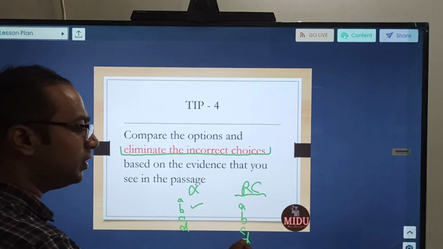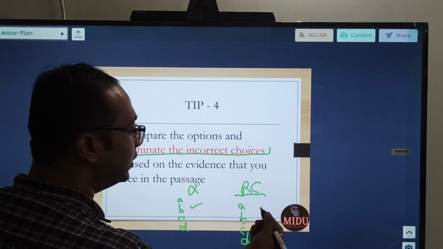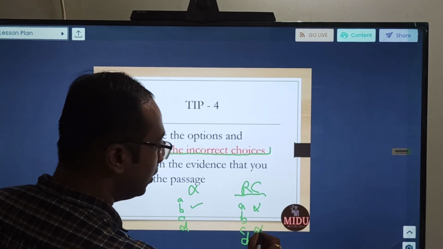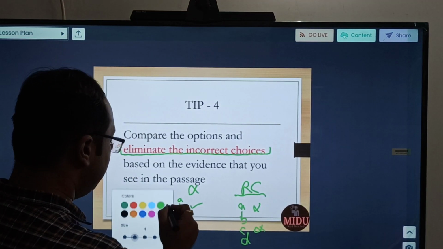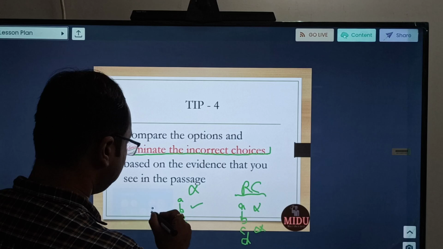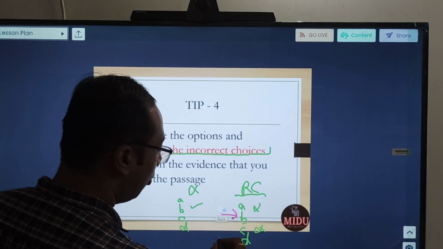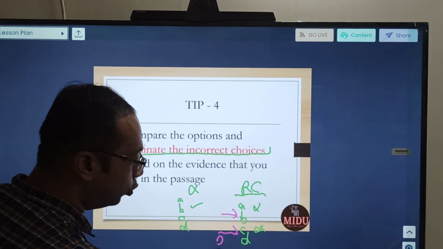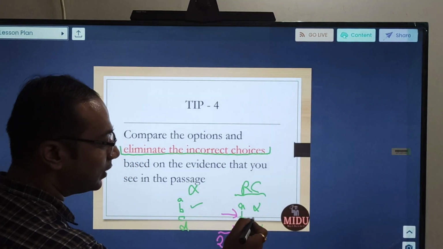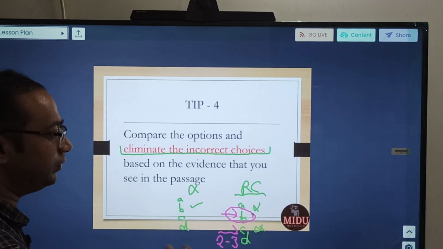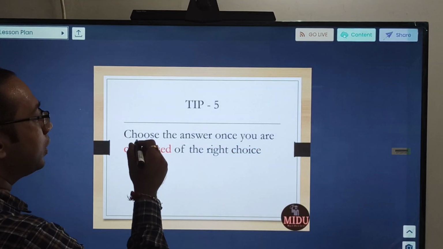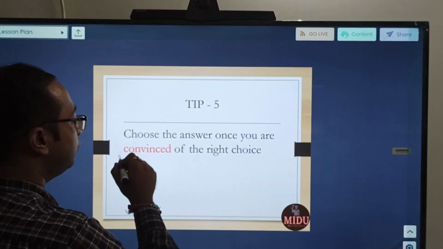By reading these choices clearly, in most cases you will be able to eliminate 2 options, say option A and C. Now the choice remains between option B and option D. Within those 2, just read them maybe 2 times, maybe 3 times, and then select whichever you feel is the correct answer. And that will be the next tip. Choose the answer once you are convinced of the right choice.